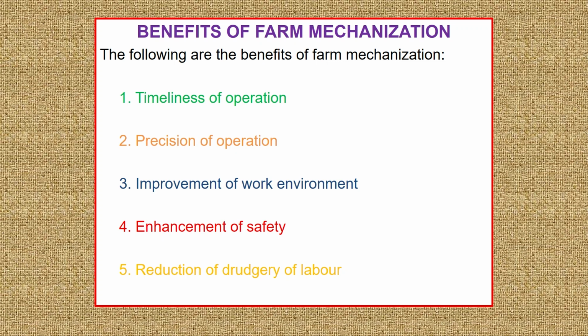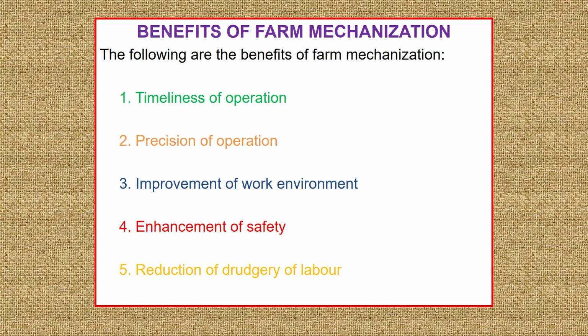That is also true in the case of plowing. With a tractor-attached tillage implement, we can plow the land throughout the field at uniform depth. Wherever you dig, the depth will remain the same. If you have set the plowing depth to 15 to 20 centimeters, then throughout the field the plowing depth will be 20 centimeters only. That's how you achieve precision.